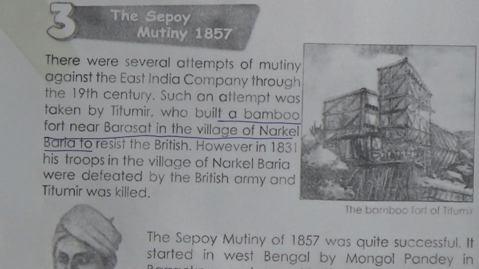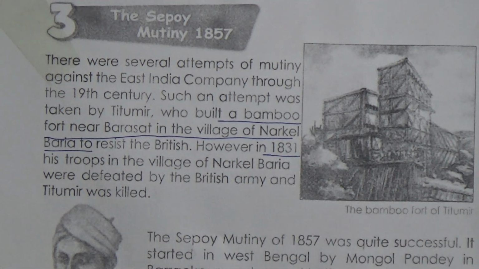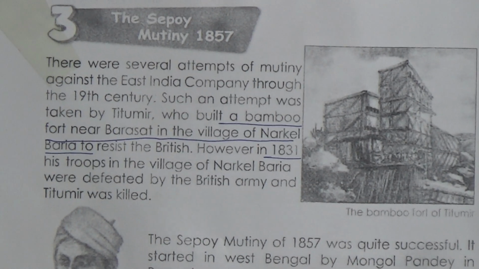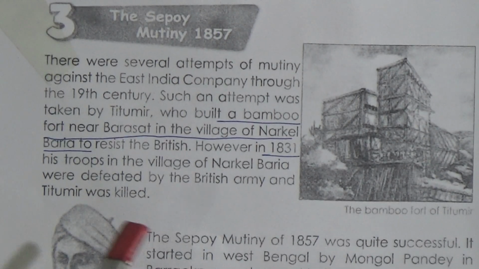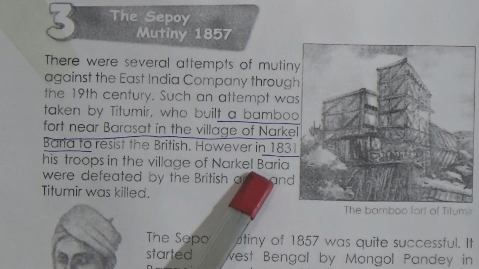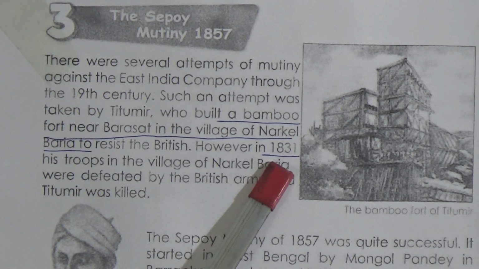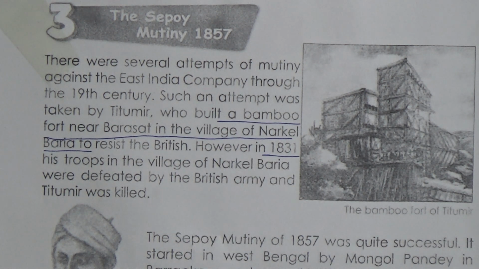So I told you, in 1831, there was a battle between the troops of Titumir and the British army. But in this battle, Titumir was defeated and then he was killed. So all of you remember this date, year. It occurred in 1831. And then another mutiny occurred, and it was called the Sepoy Mutiny of 1857.